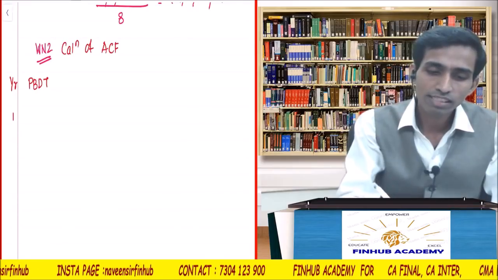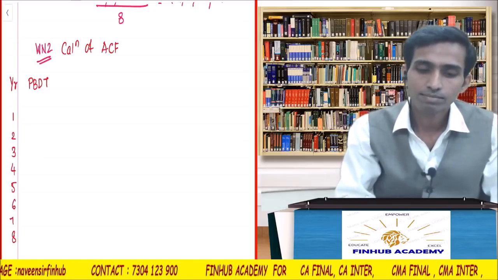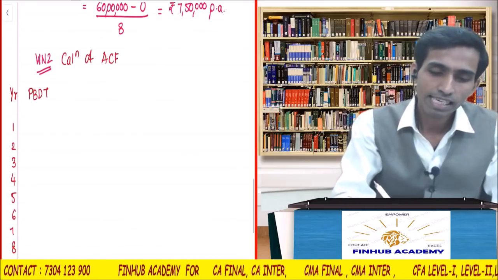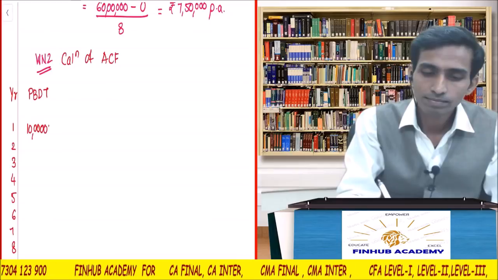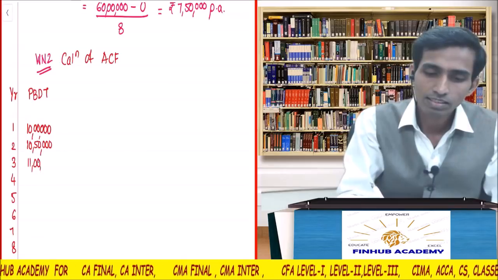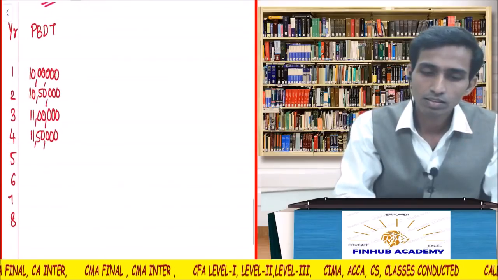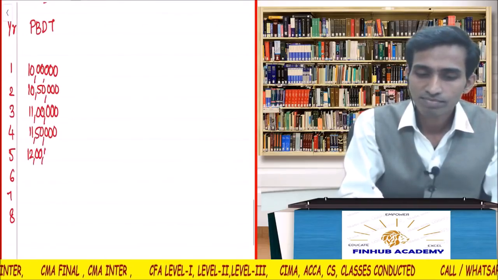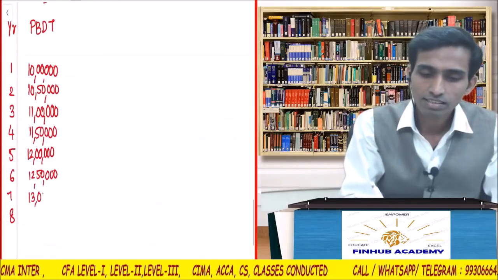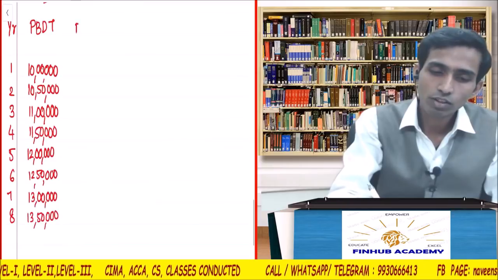How many years was the project? 8 years. 1, 2, 3, 4, 5, 6, 7, 8. Tell me the PBDT. How much was it in the first year? 10 lakhs. Every year it is going to increase by 50,000. So 10 lakh 50,000, 11 lakhs, 11 lakh 50,000, correct? 12 lakhs, 12 lakh 50,000, 13 lakhs, 13 lakh 50,000. Right?